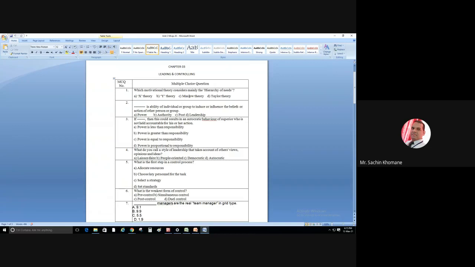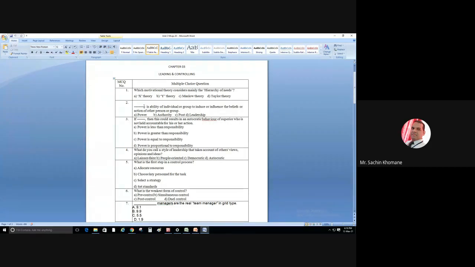Just understand that Maslow's theory is the hierarchy of needs theory. Because what kind of hierarchy is there? Basic needs, then we have seen a variety of needs, from basic needs to ego need to esteem need. So this is a hierarchy. That's why the answer is C.